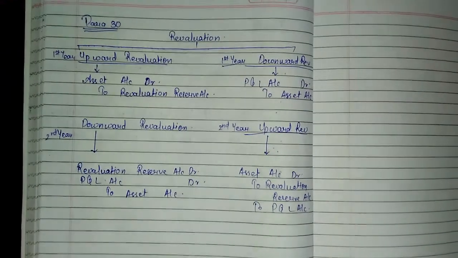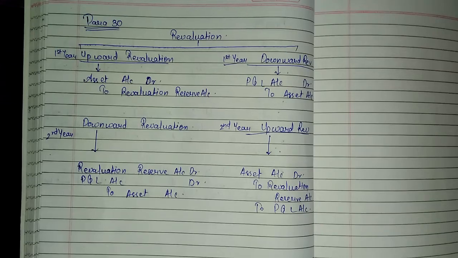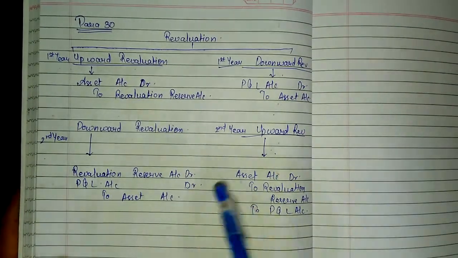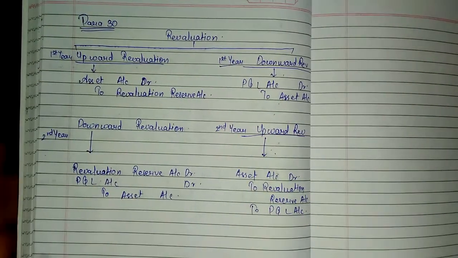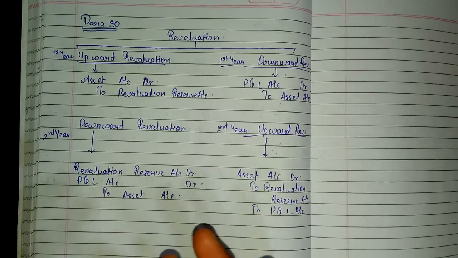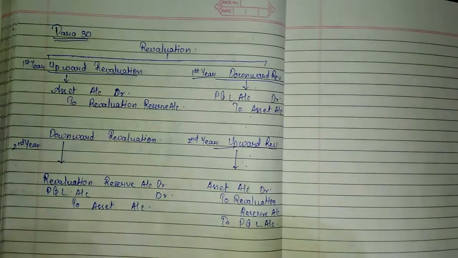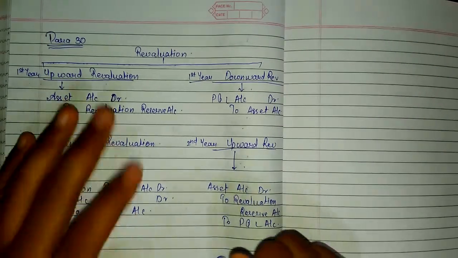And the last, para 30, revaluation. If in the first year there is upward revaluation and in the second subsequent year there is downward revaluation, you have to follow this type of journal entries. And if questions are asked regarding para 30, please pass journal entries also. It will help you to gain good marks. If you are getting 4 marks, you might get 5 marks also if you show the journal entries. But if in the first year there is a downward revaluation and in the subsequent year there is an upward revaluation, this is the format of journal entries.